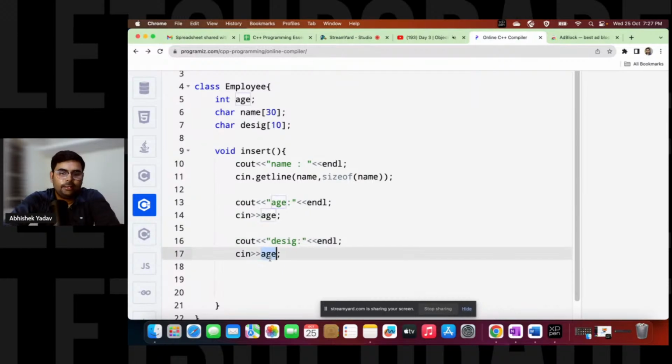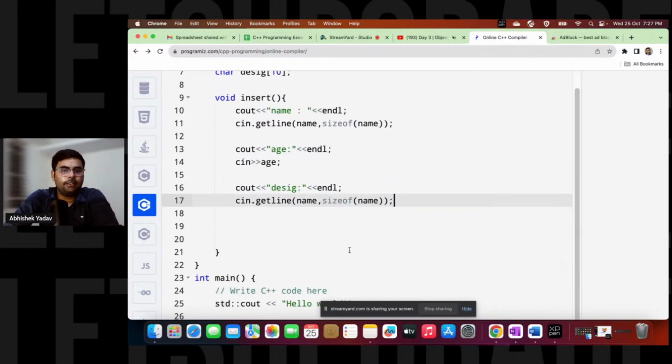Designation here, right? Since this designation is a character array, again it can have a space. So if it has a space, then go with getline, in order to take the input of the whole line, right, everyone?